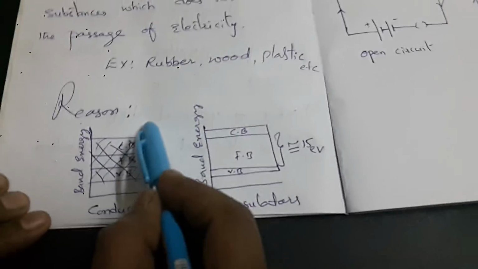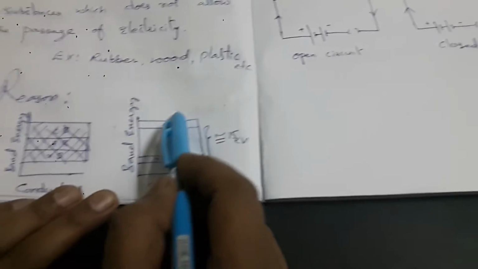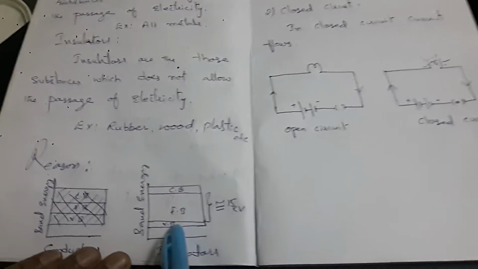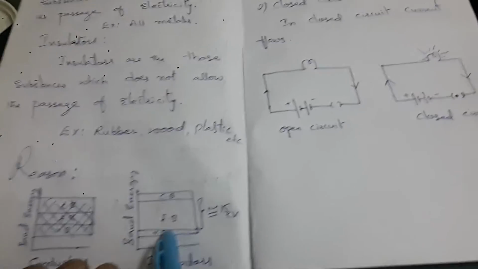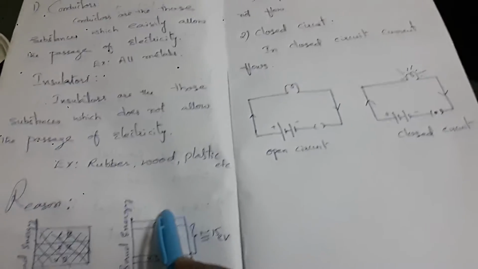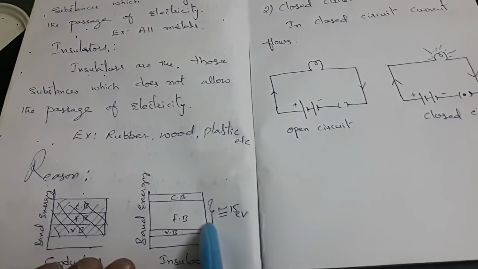for electricity. Whereas in the case of insulators, the energy gap between the valence band and conduction band is very large, approximately 15 electron volts. So a very high electric field is required to push the valence electrons to the conduction band. That's why those act as insulators.